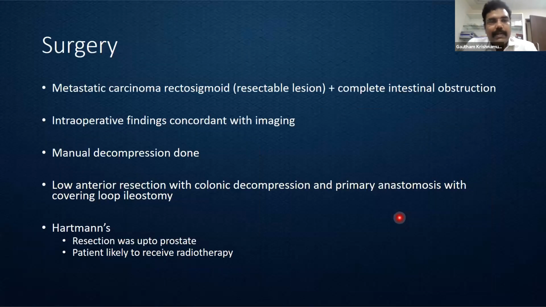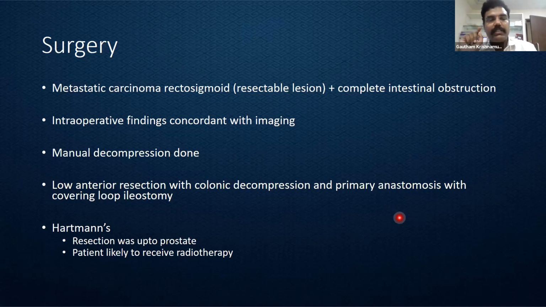So this patient had a diagnosis of metastatic carcinoma of the rectosigmoid, which was resectable, and a complete intestinal obstruction. We had a good biologically behaved tumor. So we know that this patient had responded to chemotherapy. That is going to have a very good impact on the decision making. Suppose the same patient had progressed during the surgery, probably we would have done even a diversion. We would not even have performed a resection. And even if we had performed a resection, we might have just confined it to a Hartmann's.